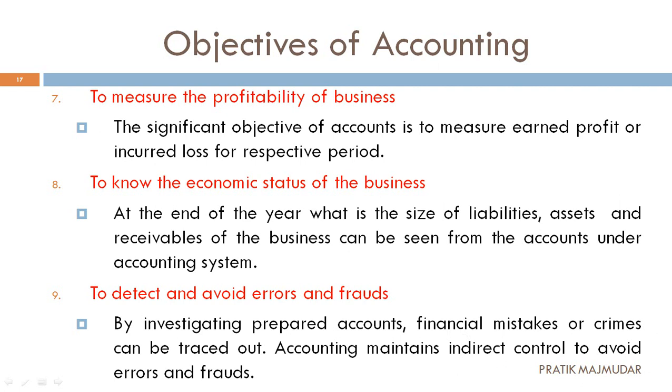If we have made any mistake in an entry, or if we have omitted, meaning we forgot to put an entry in the books of accounts, then also we are able to catch that error or fraud, that means if someone has done it with intention, we can find it with the help of accounting. So these are the nine different objectives of accounting.